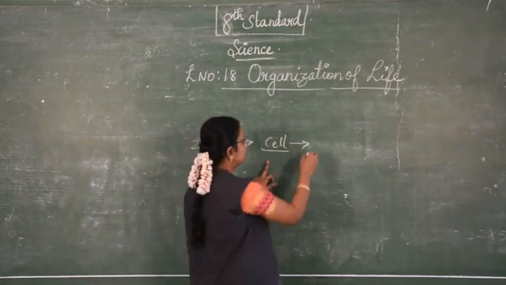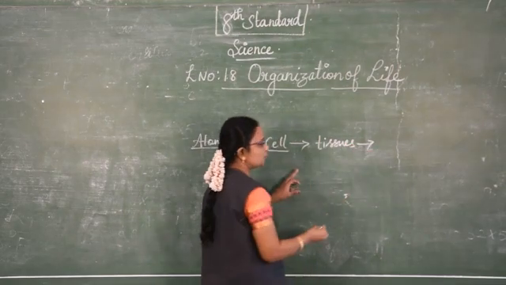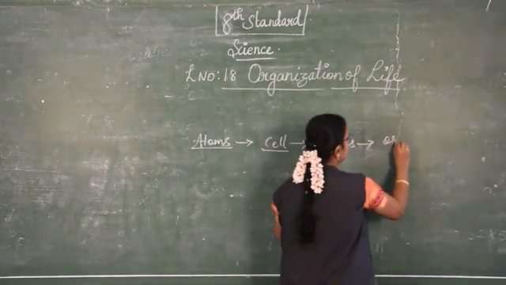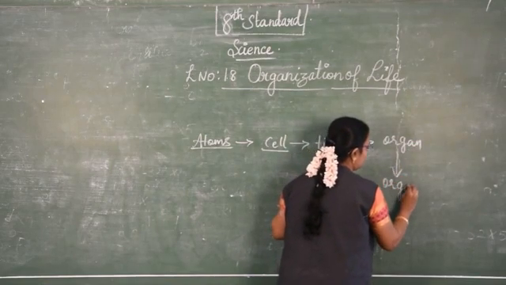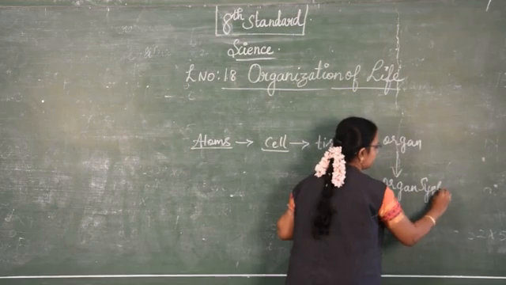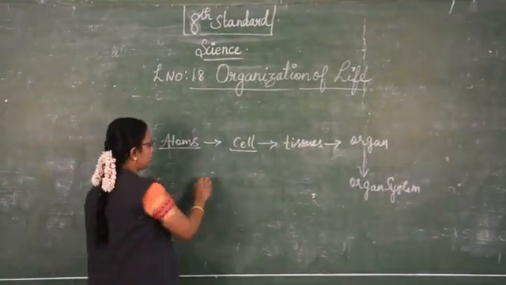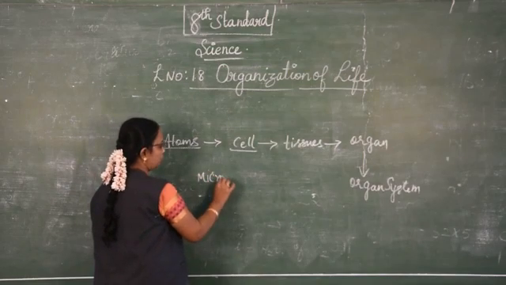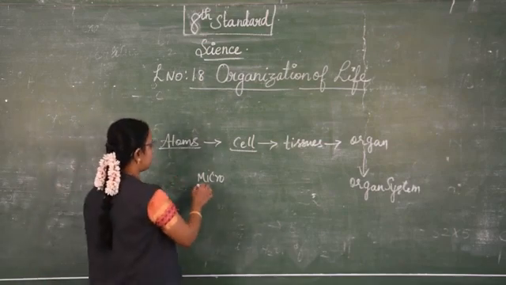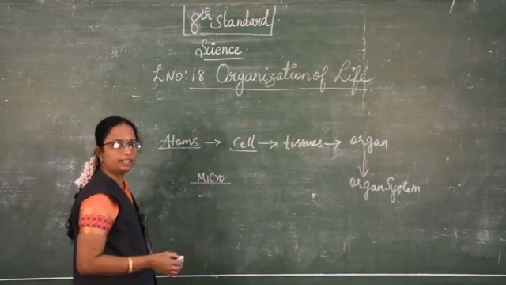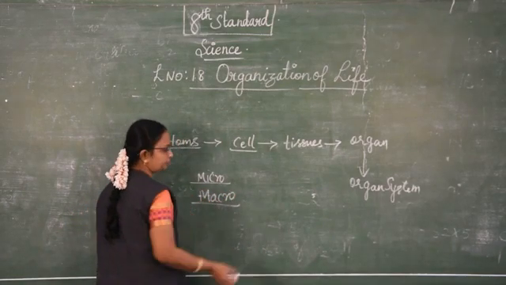What do the cells form? They combine together to form the tissues. The tissues combine together to form the organ. The organs are combined together to form the organ system. So, we have seen about the microscopic organisms which are smaller in nature, and through a microscope only we are able to see them. And some of the organisms can be seen through the naked eye. So, they are known as macroscopic organisms.